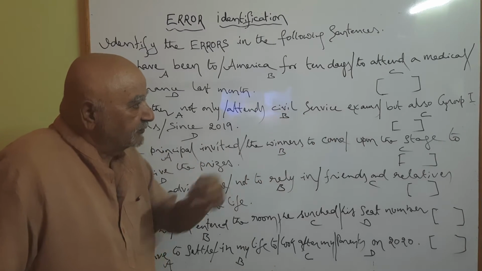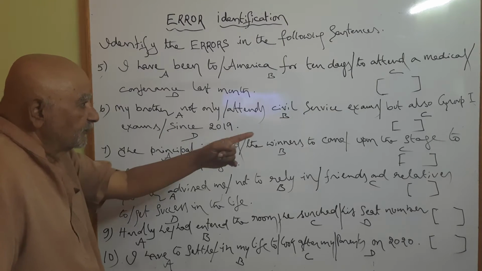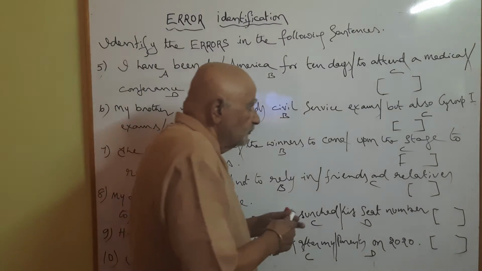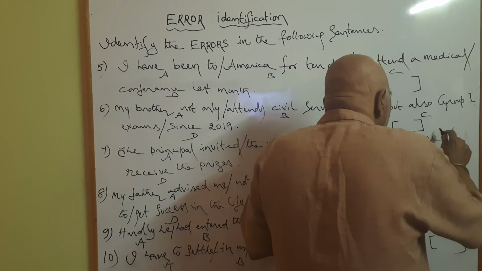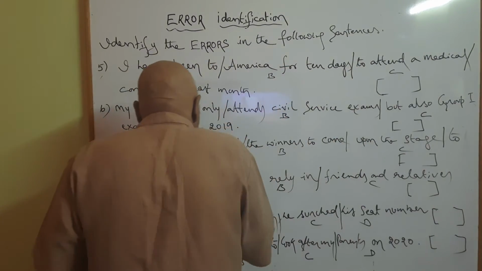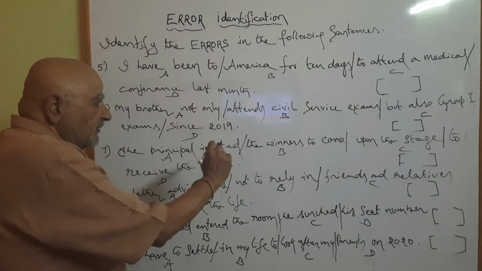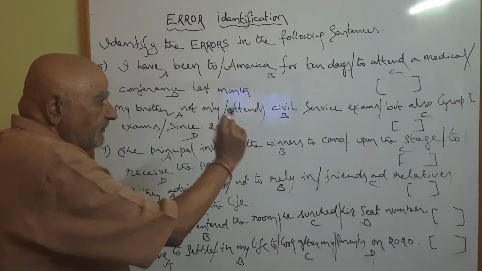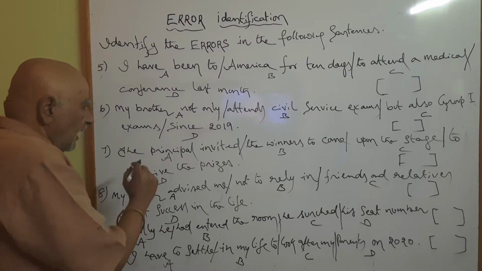Upon the stage, that is C. To receive the prizes, D. The principal invited, A part. The winners to come, B part. Upon the stage, C part. To receive the prizes. Okay. Identify the error.